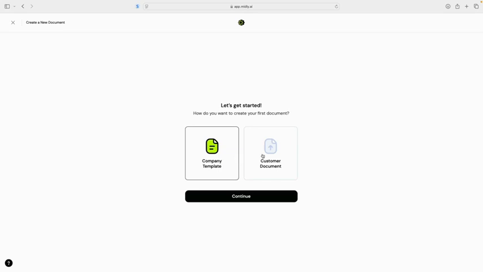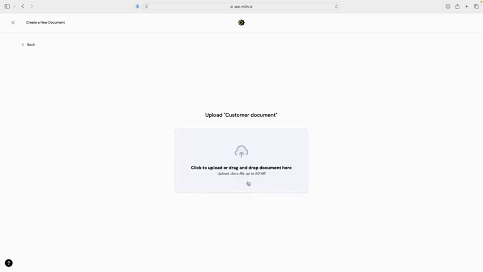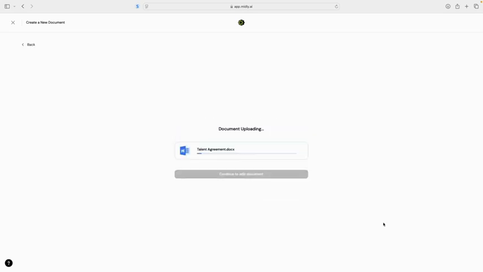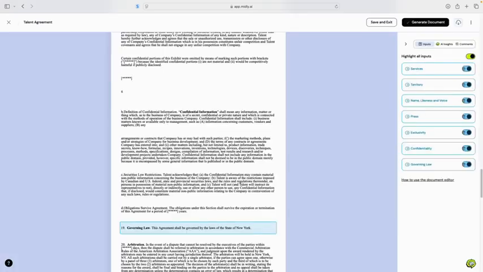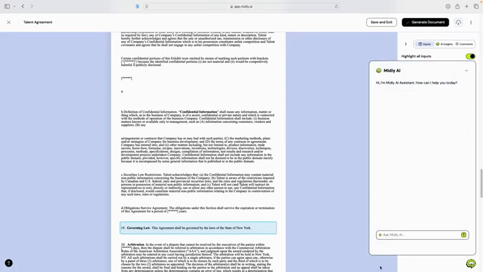Now let's upload the document. We'll be reviewing the talent agreement. Once it's uploaded, Midly instantly pulls out the key inputs, and now we're ready to dive in. You click the green Midly.ai bot and ask whatever you want. The first question I'm going to ask is, tell me about this agreement.